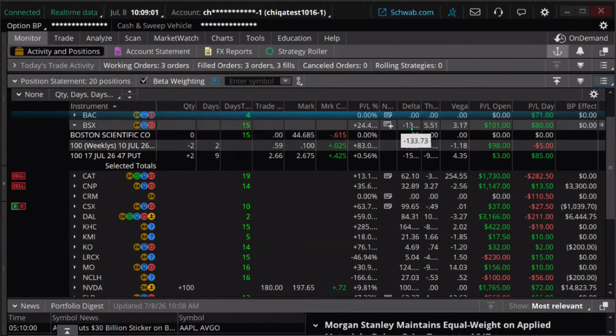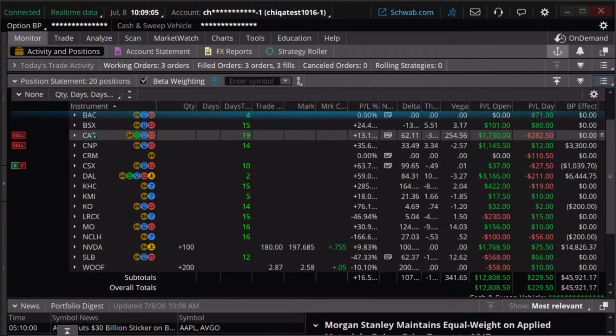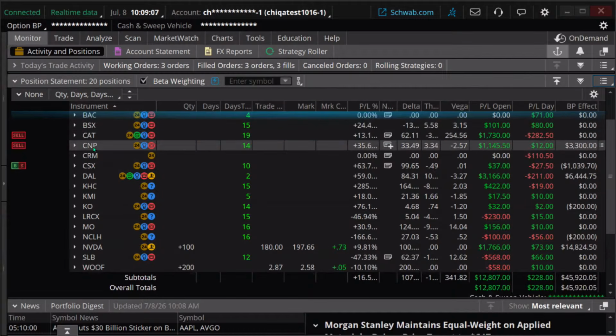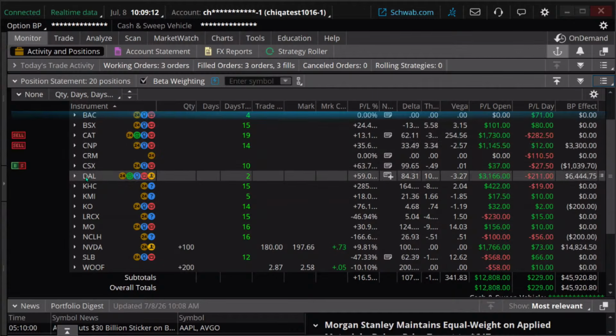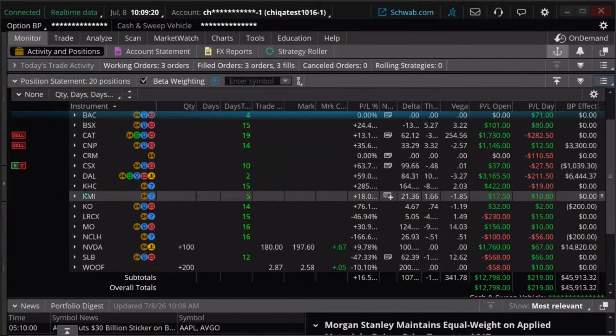Just an estimate. But that's great for BSX, but Caterpillar is a very different price stock. CNP is going to move very differently. Each of these are very different. So what we can do is standardize these, and we could say, how much are each of these going to move in relationship to a 1-point move in say the S&P 500?